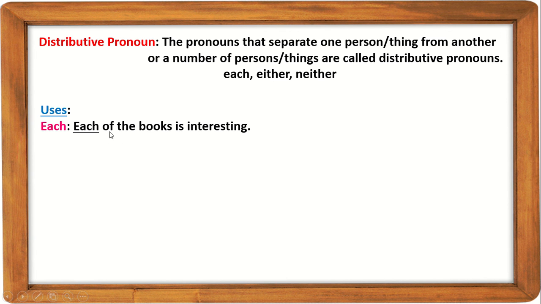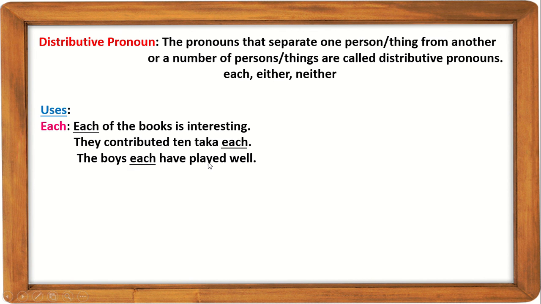Look, after each there is of, and the noun is plural but the verb is singular here. But when there is a number in a sentence, they contributed 10, it's a number. When this type of number is written in the sentence, after the noun each will be used. They contributed 10 taka each. Another use, look, the boys each have played well. Each here has a plural antecedent.